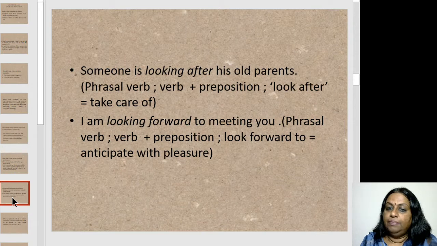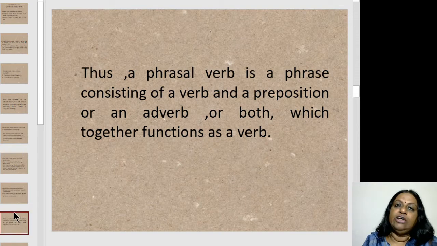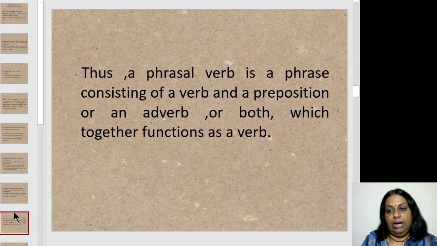It is verb looking plus the preposition forward. Okay. Thus, a phrasal verb is a phrase consisting of a verb and a preposition or an adverb or both, a verb, preposition and an adverb, and together they function as a verb.